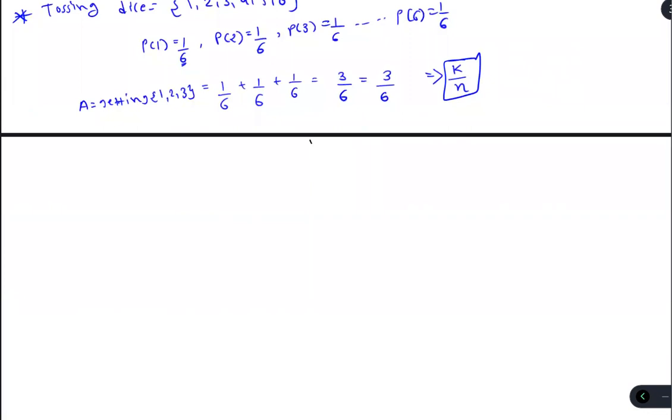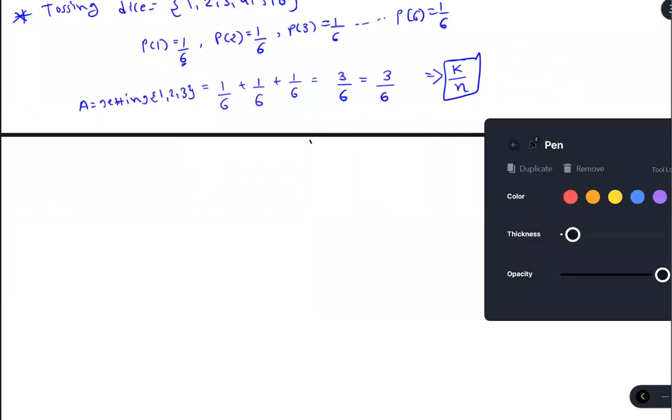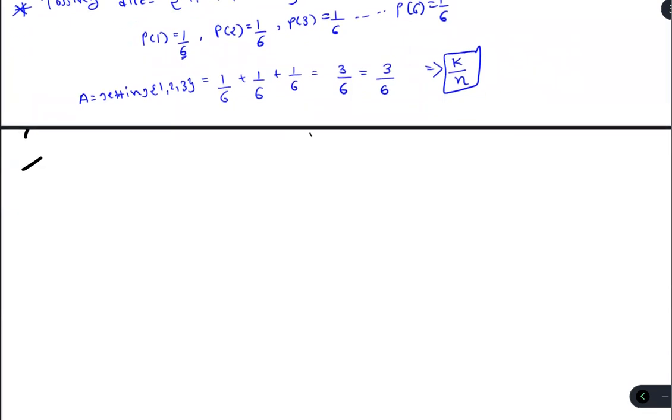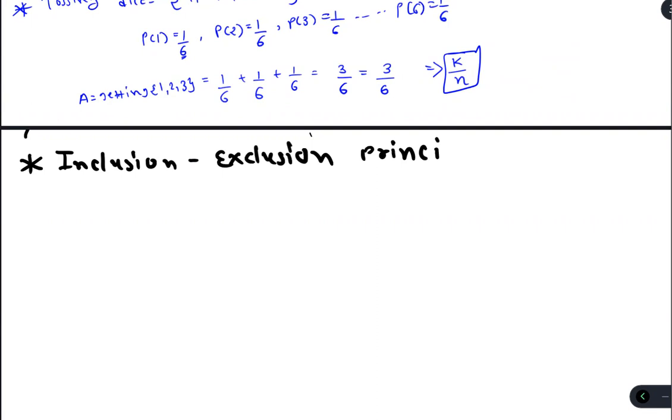I think this is very easy to understand. Now let's go further and talk about the inclusion exclusion principle. This is also very easy. Inclusion exclusion means we have to add something and we have to remove something.